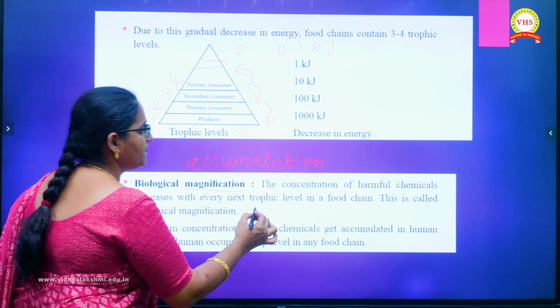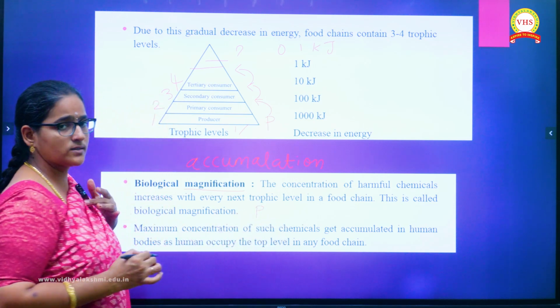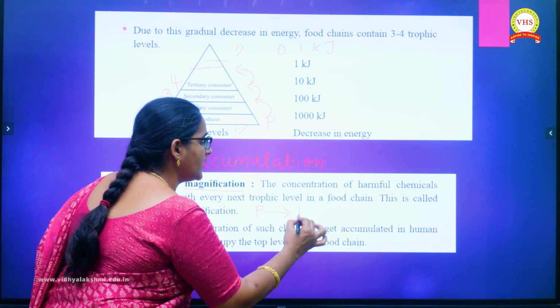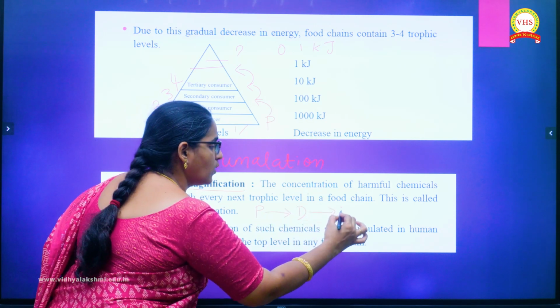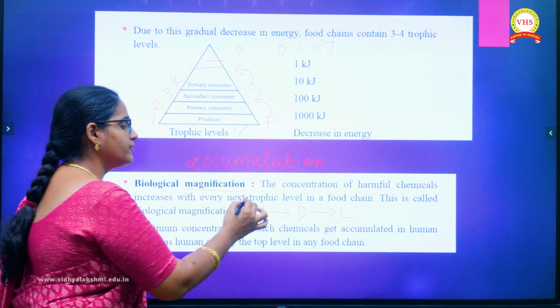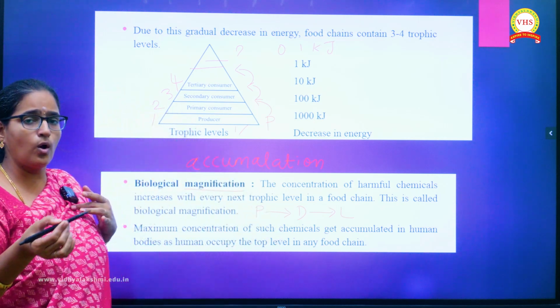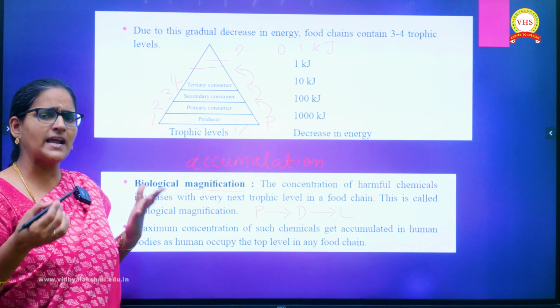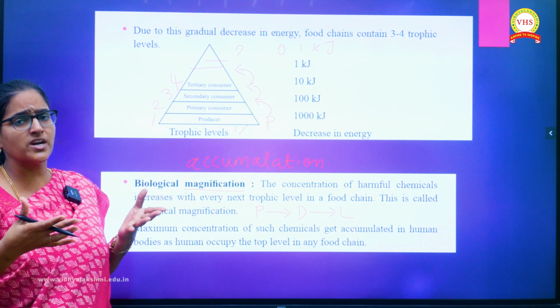Suppose the plants are absorbing the toxic chemical from the soil, then from the plant it goes to the deer. From the deer it will go to the lion, or from the plant it may enter into the goat, and through the goat it may enter into the human being also. Why is it not digested in our body?